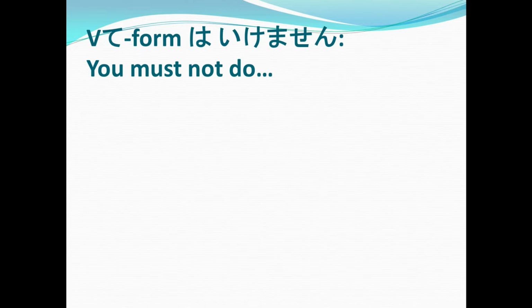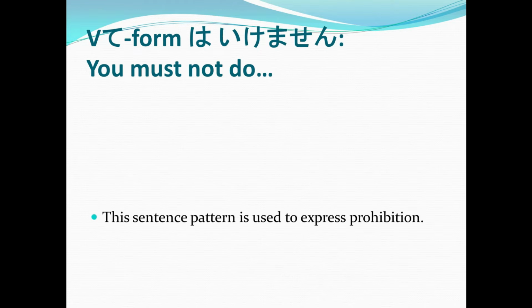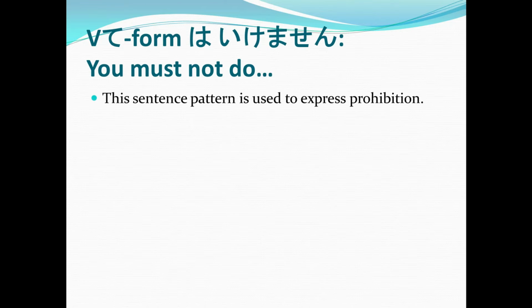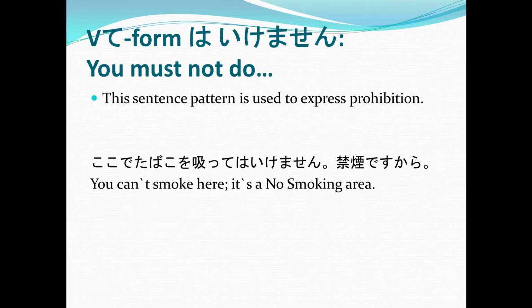V te form wa ikemasen means you must not do. If the previous sentence pattern was giving or asking permission, this one is used to express prohibition.